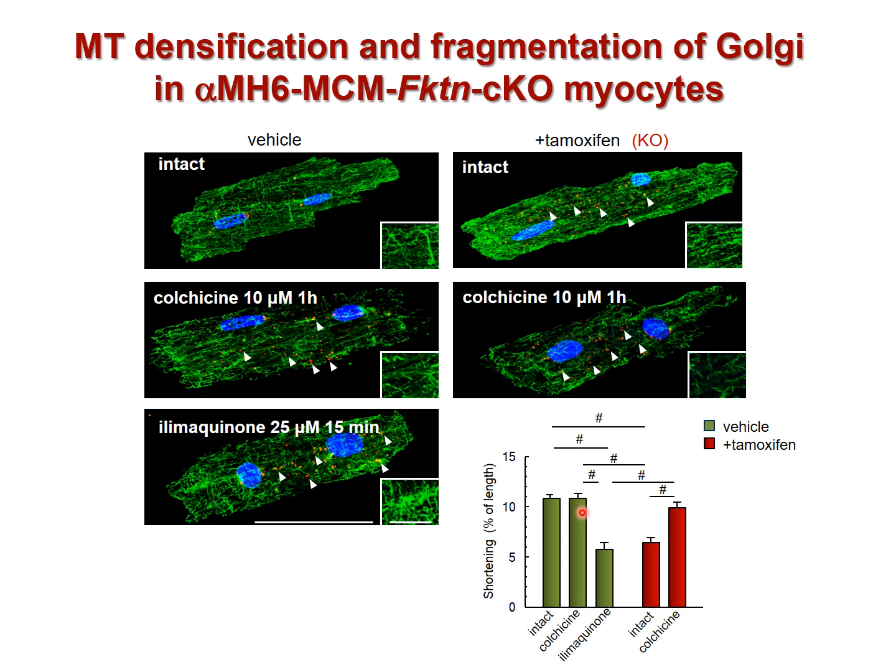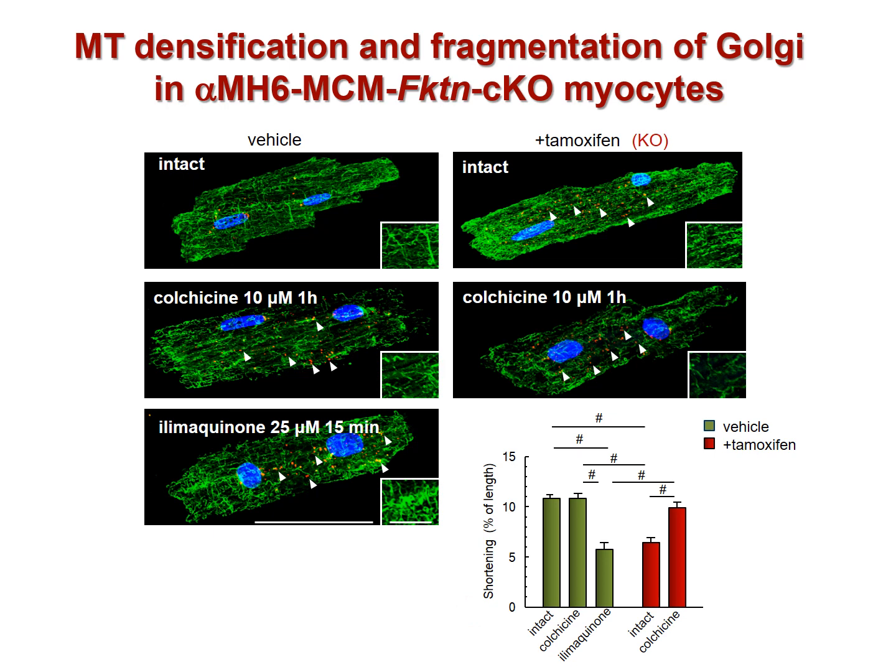The activation of PKD with irimakinone also results in Golgi fragmentation, a densification of microtubules, and contractile dysfunction in control myocytes, suggesting that PKD activation and microtubule densification are involved in the impaired contractility of CKO myocytes.